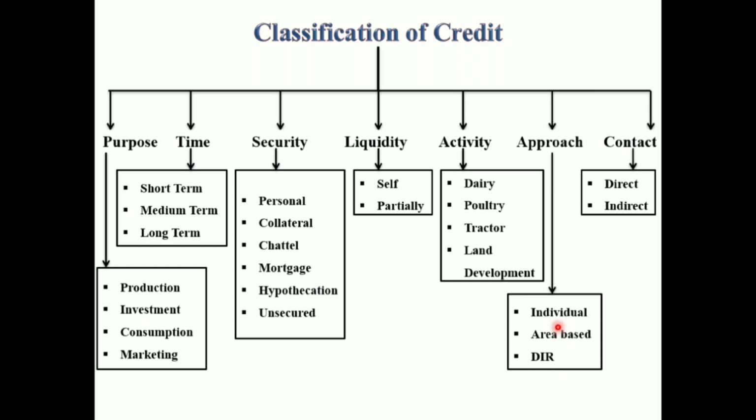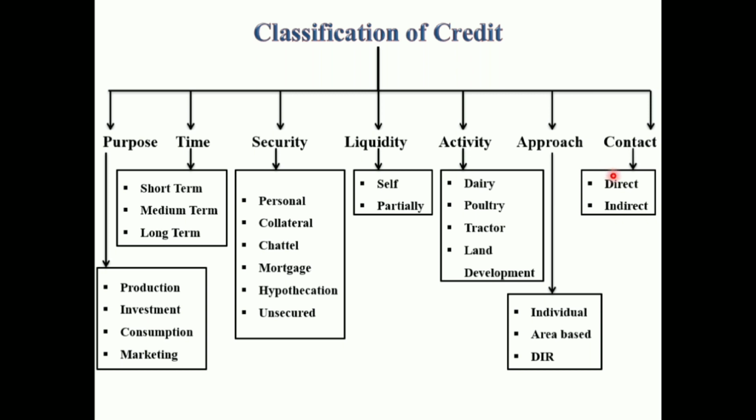Individual approach: loans advanced to individuals for different purposes fall under individual approach loan. Area based approach: loans given to persons falling under a given area for a specified purpose are categorized as area based approach. For example, drought prone area program loan. That is an example of area based approach loan. Then DIR means differential interest rate approach. Under this approach, loan will be given to the weaker section at 4% interest rate per annum. That is DIR.